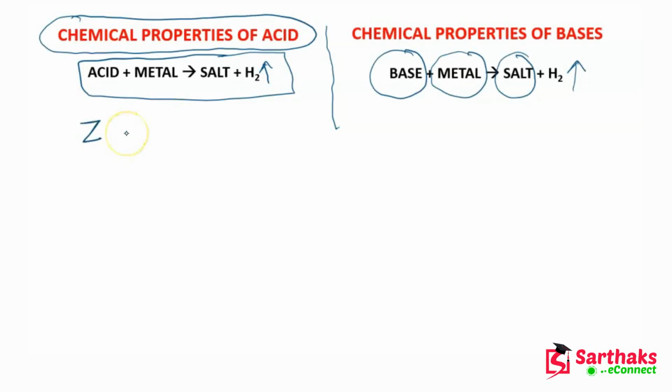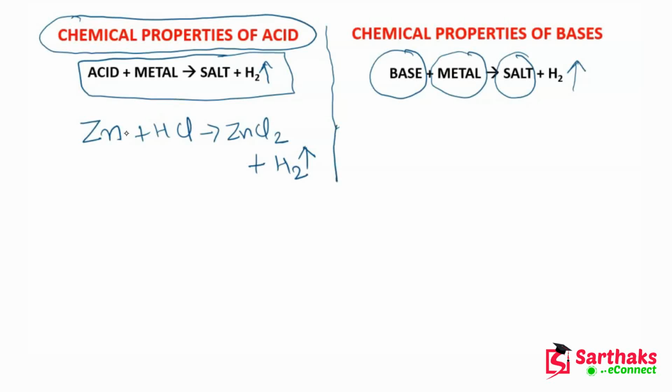When Zn reacts with HCl, which is an acid, it will form ZnCl2, zinc chloride, and hydrogen gas is also evolved in this process.